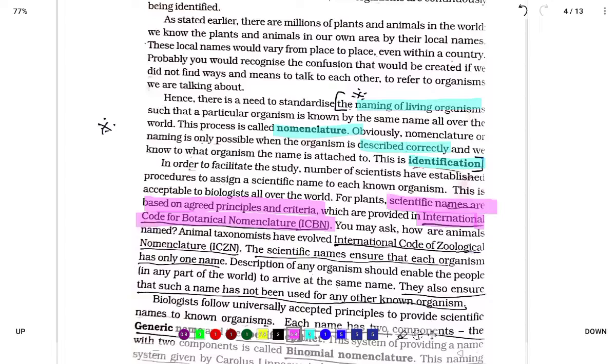In the same way, for animals, it is the International Code of Zoological Nomenclature, ICZN. The scientific names ensure that each organism has only one name. Each organism will have only one scientific name. They also ensure that such a name has not been used for any other organism. The same name cannot be used for any other organism. You can note this also.